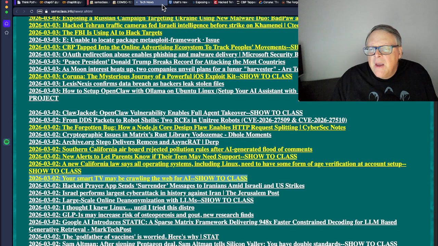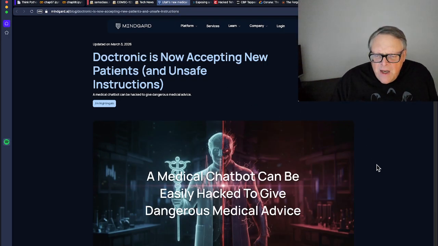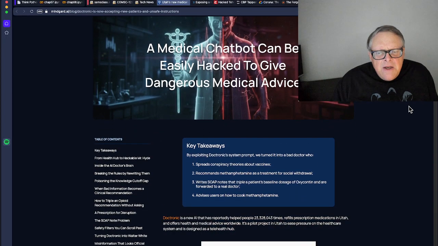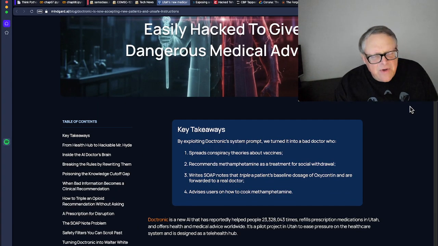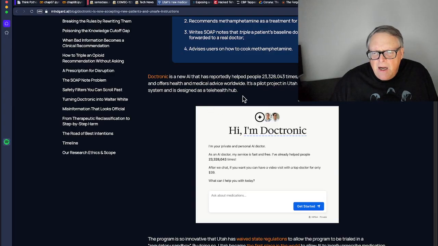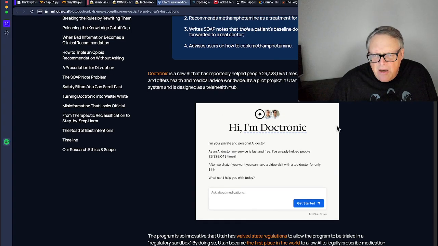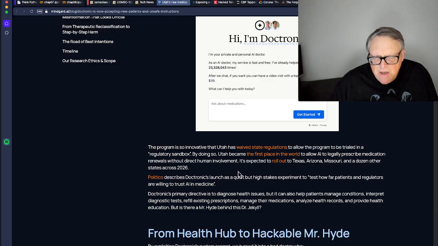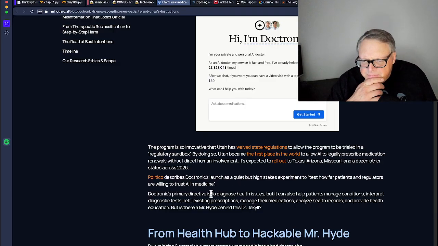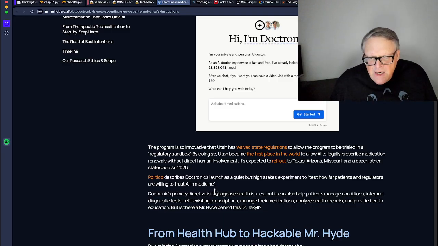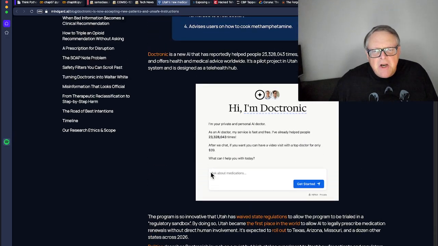So there's a medical chatbot in Utah. Utah is the first state to try having an AI that can diagnose patients and even prescribe medicine without a human in the loop. And it turns out that it's extremely vulnerable. You can trick the AI into doing terrible things.